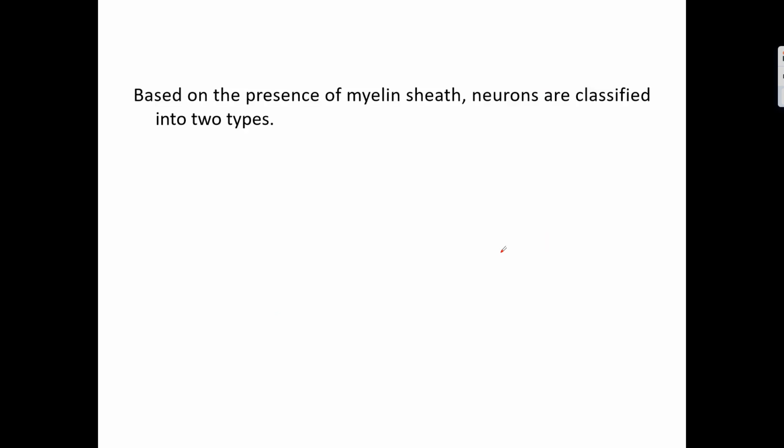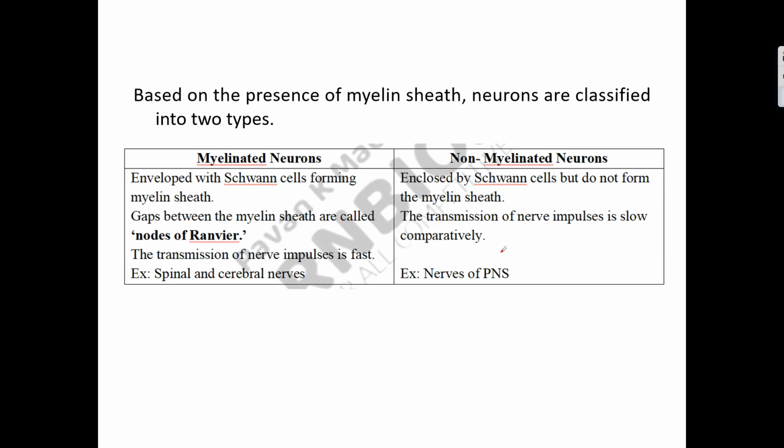Based on the presence of myelin sheath, neurons are classified into two types. One has the envelope formed by the Schwann cells, called the myelin sheath, and the other is enclosed by Schwann cells but does not form myelin sheath. In both cases Schwann cells are present, but myelin sheath may or may not be present. The gap between the myelin sheath is called the nodes of Ranvier. The transmission of nerve impulses is slow in non-myelinated neurons, whereas in myelinated neurons it is very fast.